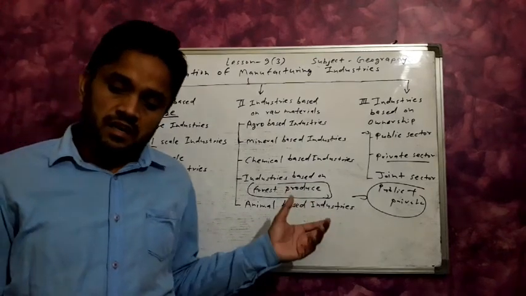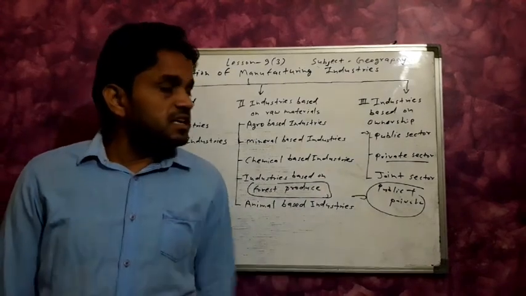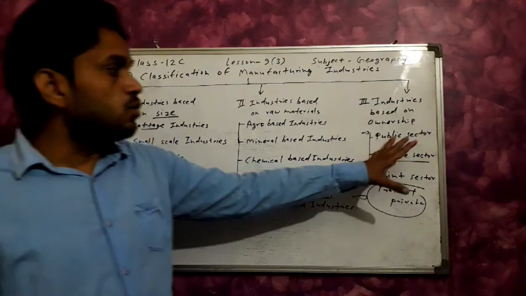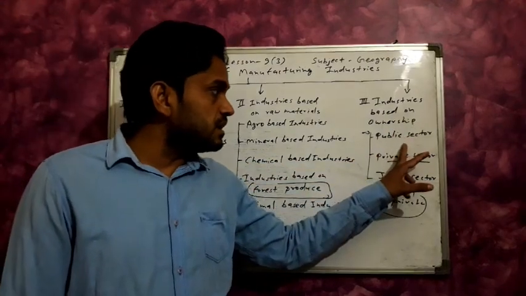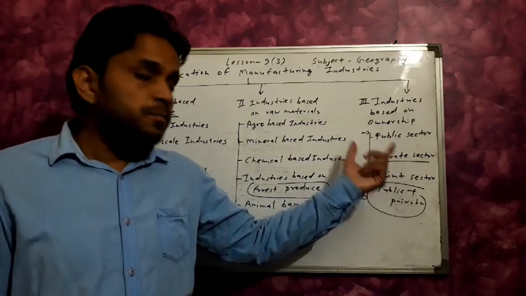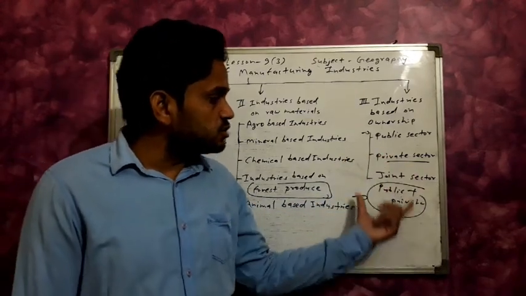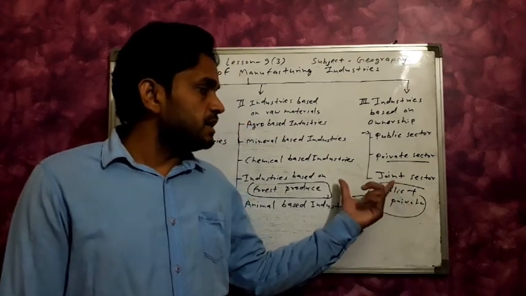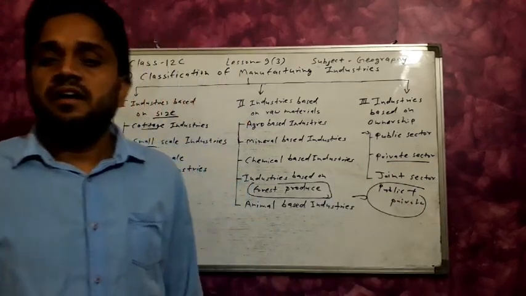The leather industry is an example of an animal based industry. And industries based on ownership: government ownership is the public sector, ownership by a private company or a person is the private sector, and ownership by government and a private company together is the joint sector industry.